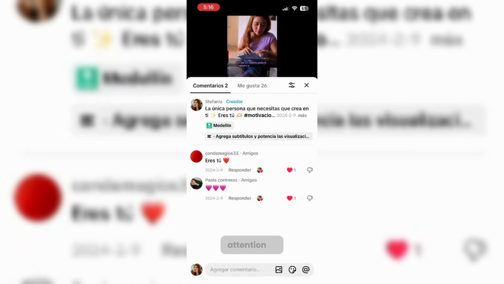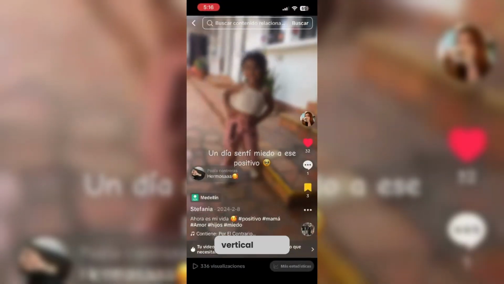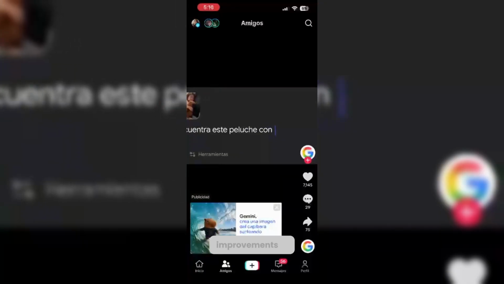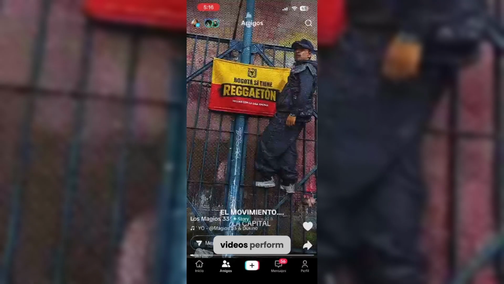You should also pay attention to your video format. Vertical videos, good lighting, and clear audio make a big difference. Simple improvements in quality can help your videos perform much better.